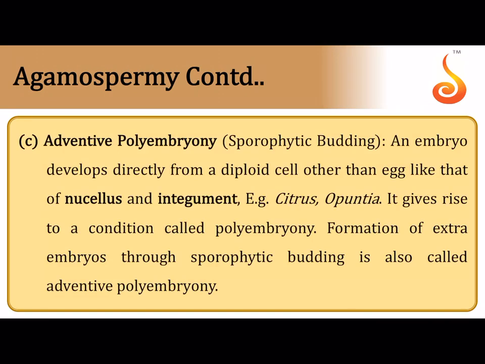Adventive polyembryony, forget about the embryo sac here. In the first two cases, we were only concerned about the embryo sac. In recurrent, we saw the embryo sac itself was diploid because the megaspore mother cell did not undergo meiosis. In the second case, we saw we do get a haploid embryo sac because meiosis is involved. But in adventive polyembryony, we have nothing to do with the embryo sac. It is something to do with the tissues in the ovule other than the embryo sac, which is called sporophytic tissue, say the nucellar tissue and the integument, which was present before the time of embryo sac development.